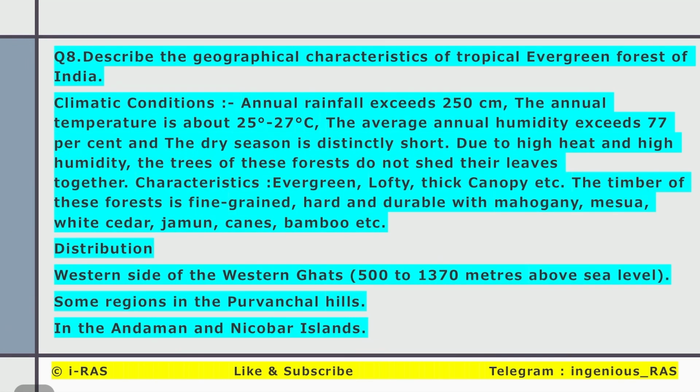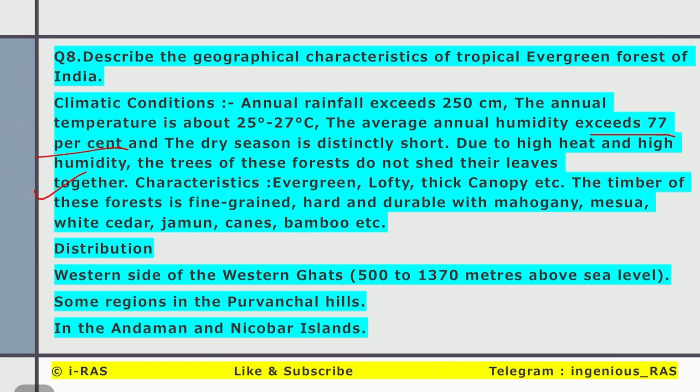Describe the geographical characteristics of the tropical evergreen forest of India. Those areas having annual rainfall exceeding 250 centimeters, annual temperature around 25 to 27 degrees Celsius, and average annual humidity exceeding 77% are known as evergreen forest, and they do not shed their leaves together.